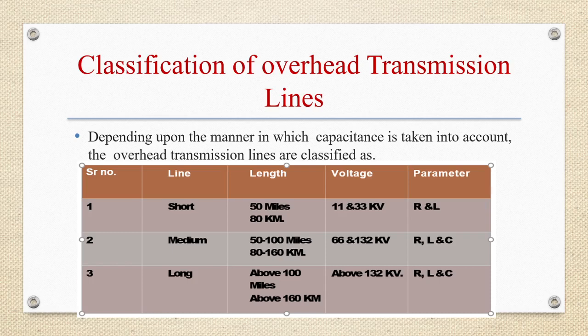To get the exact solution of any transmission line, we must consider the fact that the constants of the line are not lumped but are distributed uniformly throughout the length of the transmission line. However, reasonable accuracy can be obtained by considering these constants as lumped for short and medium transmission lines.